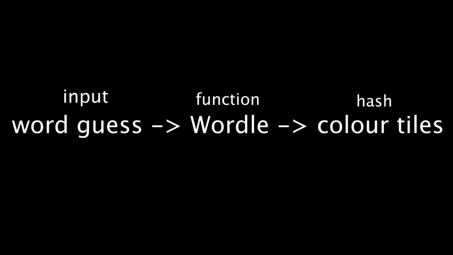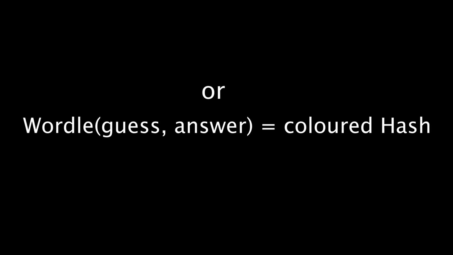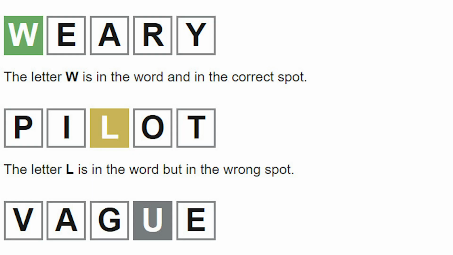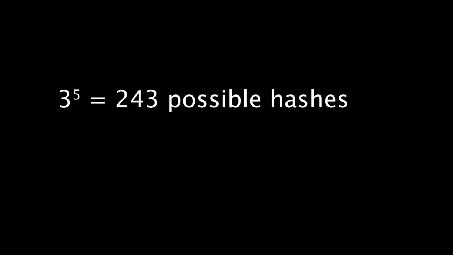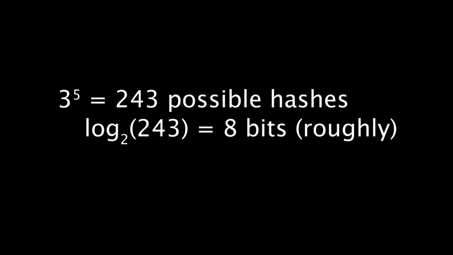Every time we guess a word, the game returns a hash, a color-coded feedback consisting of 5 outputs. Each output will be colored one of 3 ways. This means that each guess can potentially have 3 to the power of 5, or 243, different hashes, which using log2 n translates to almost 8 bits of information.